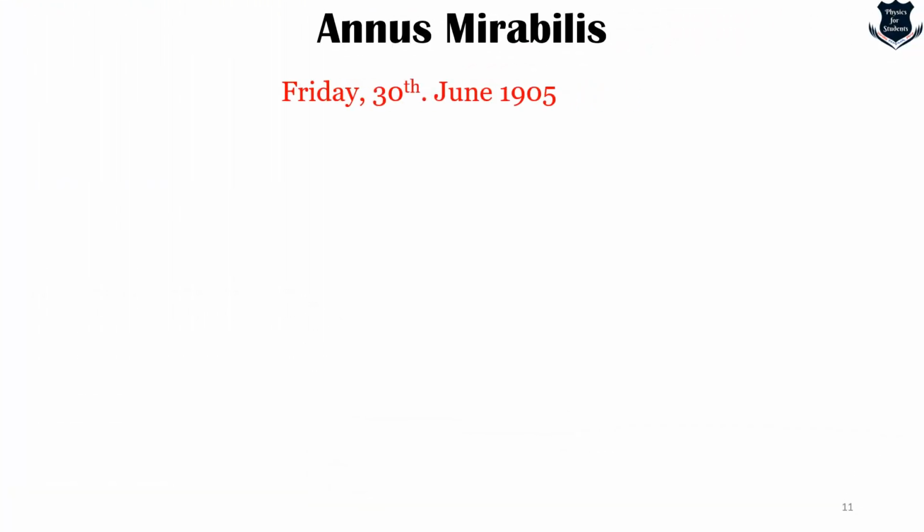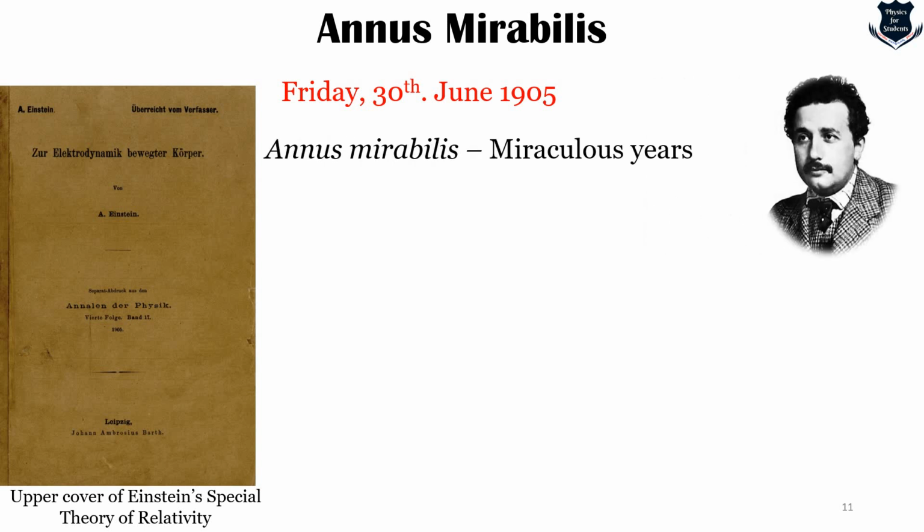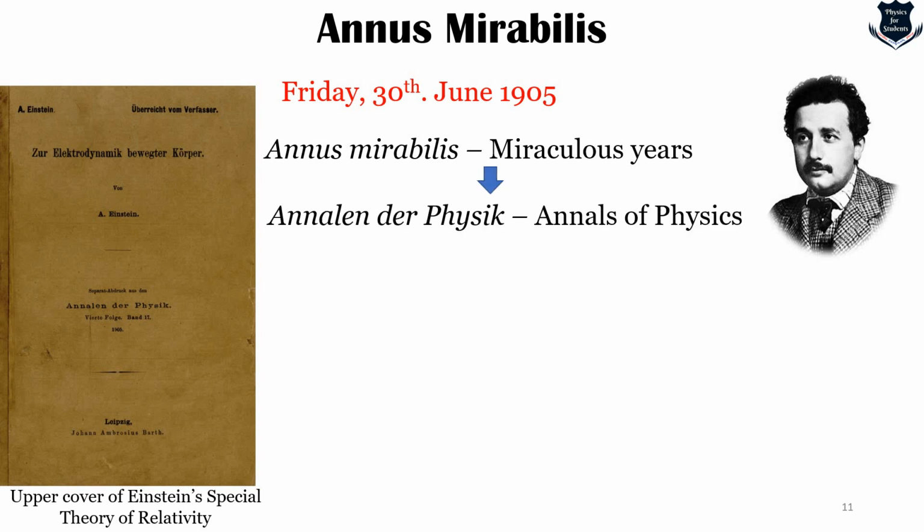The day was 30th of June 1905, and the Annus Mirabilis papers are the 4 papers that Albert Einstein published in Annalen der Physik, or Annals of Physics, a scientific journal, in 1905. These 4 papers were major contributions to modern physics. They revolutionized science's understanding.